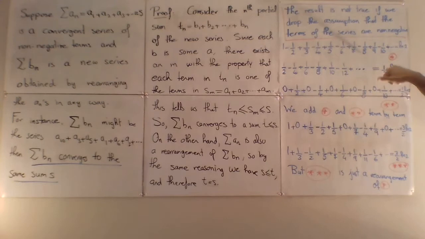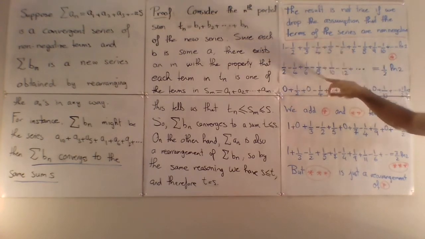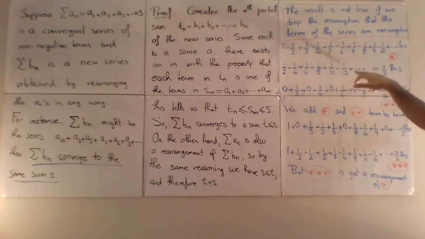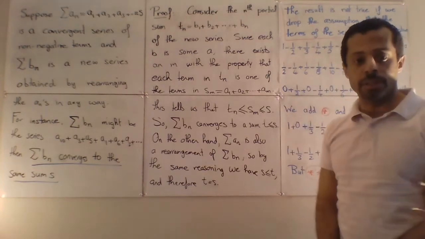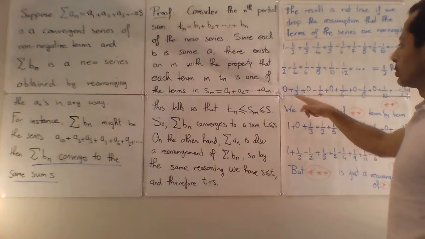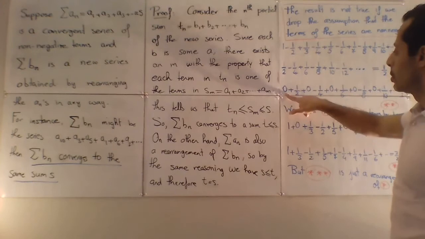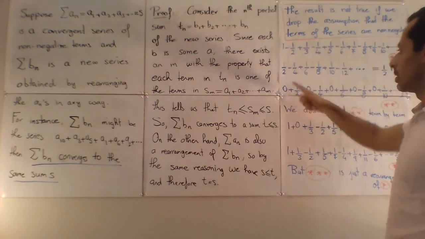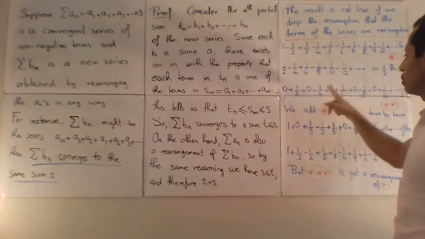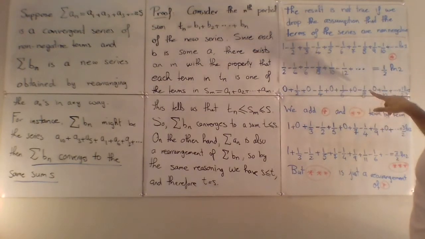Then the new series, 1/2 minus 1/4 plus 1/6 minus 1/8 plus 1/10 minus 1/12, etc., will converge to 1/2 the sum of the alternating harmonic series. Then we insert zeros between the terms of this new series. So we start with 0, then 1/2, then 0, then negative 1/4, then 0, then positive 1/6, then 0, then negative 1/8, plus 0, plus 1/10, etc.